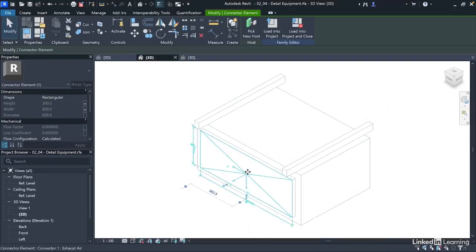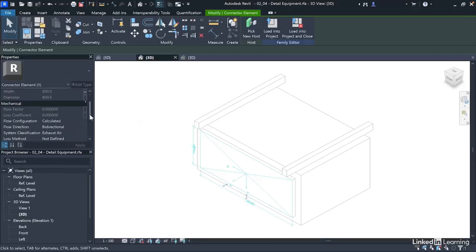Next, we will set the flow configuration to calculated, which is what we have currently. The flow direction will be set to out for supply, and system classification to supply air. The loss method, use specific loss.